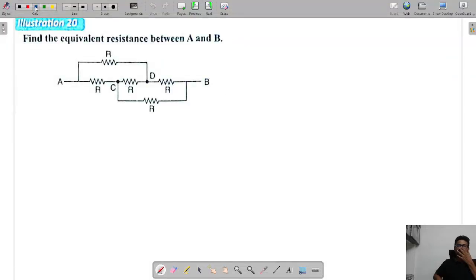Next, equivalent resistance between A and B. In these cases, as I told, whenever cross connections are there, immediately get the idea of a bridge shape. This point is A, this point is B. So let us form a bridge here.